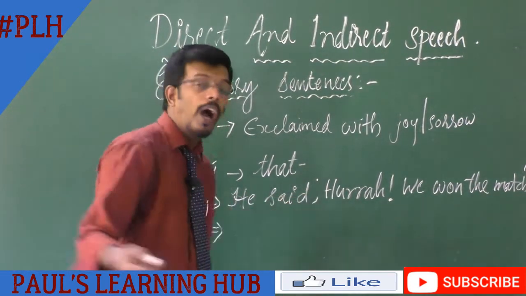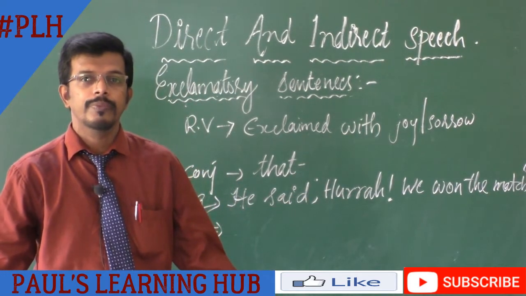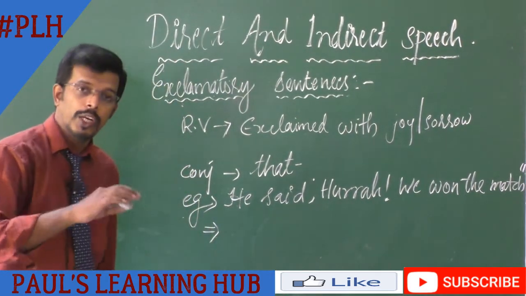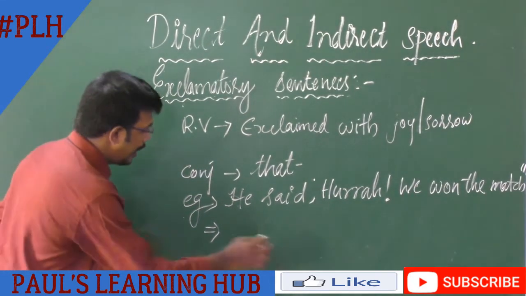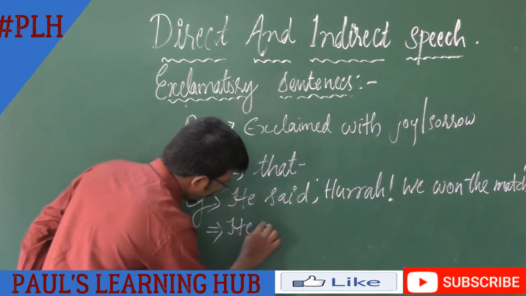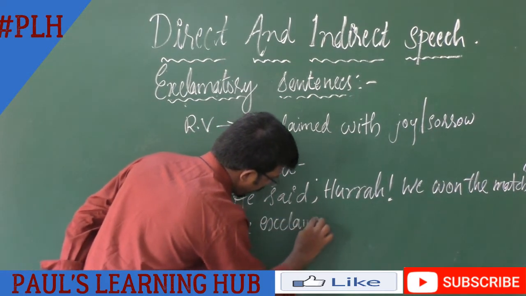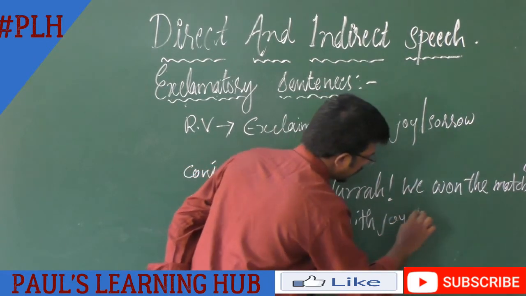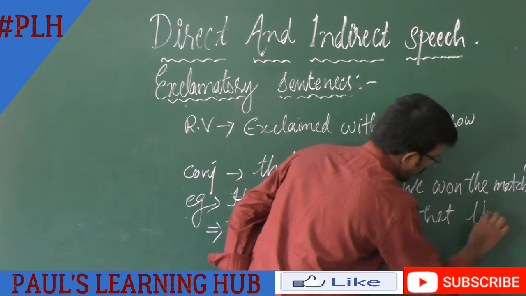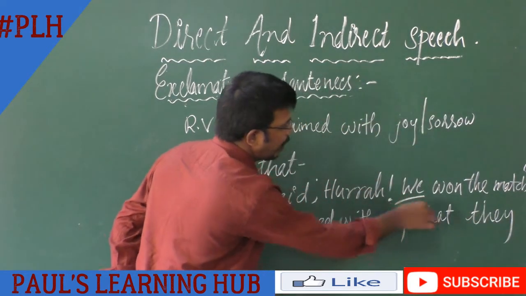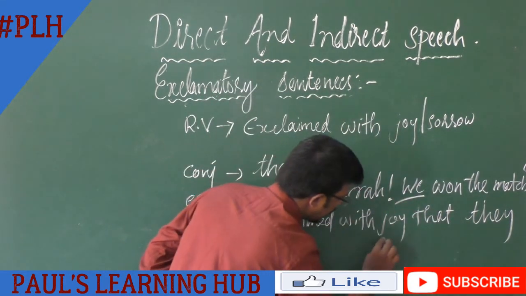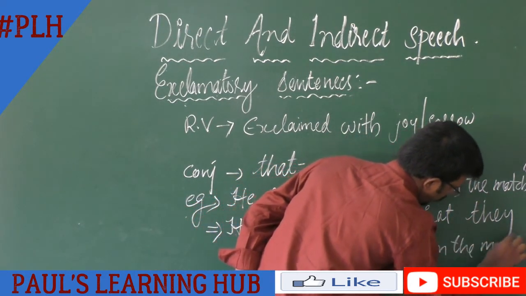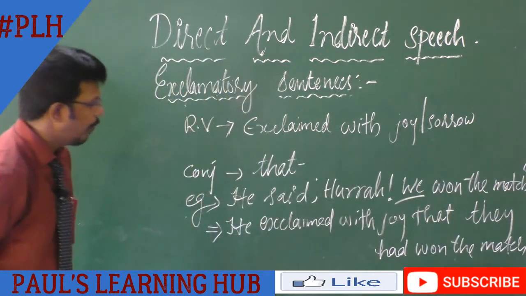He said, hurrah, we won the match. So the sentence expresses his happiness or joy. So let us see how we have to change it. He exclaimed with joy that they had won the match.